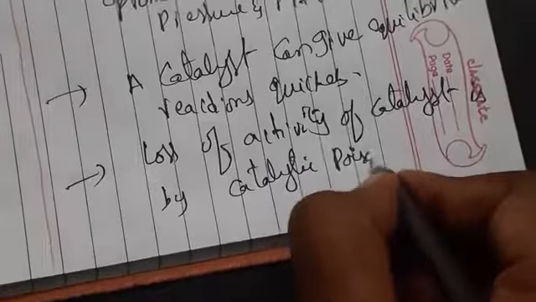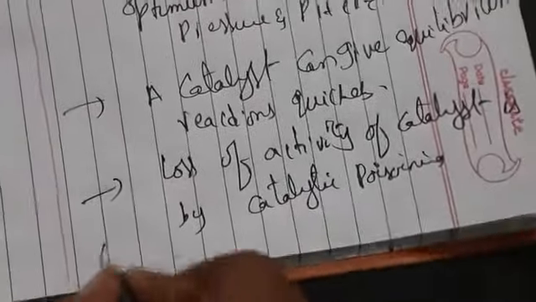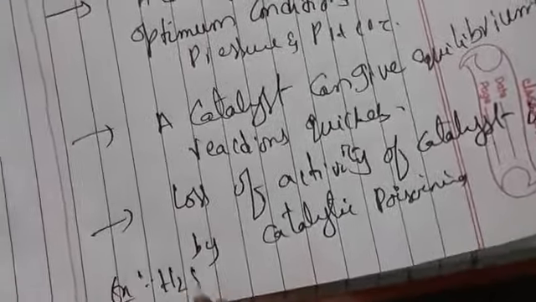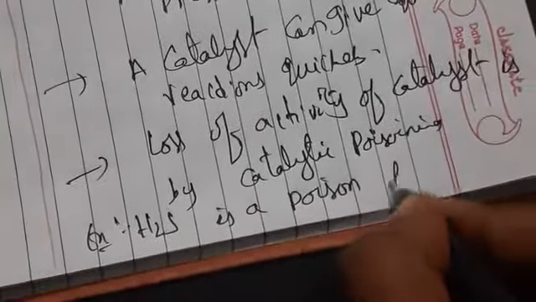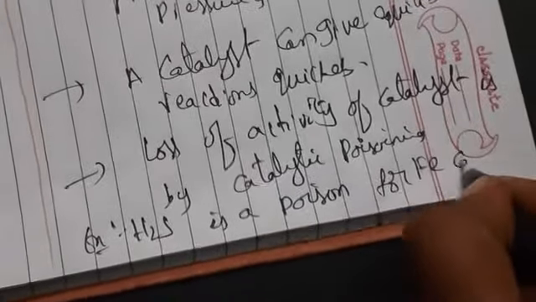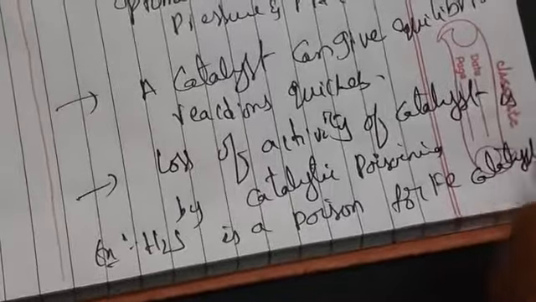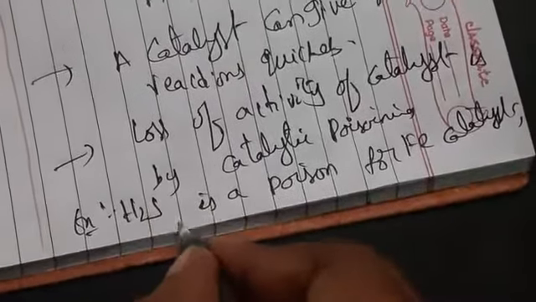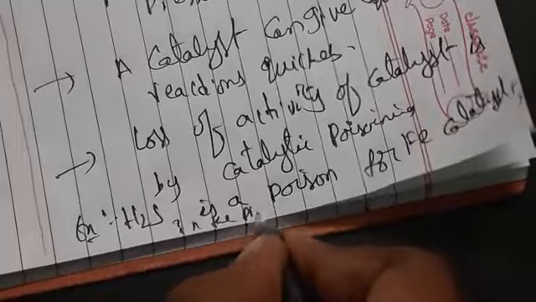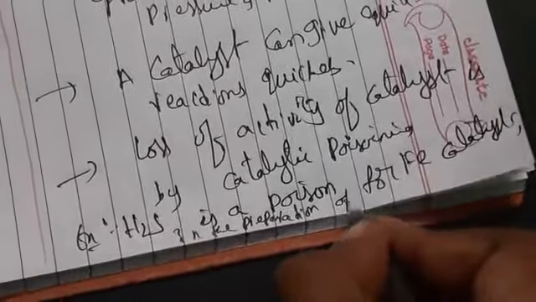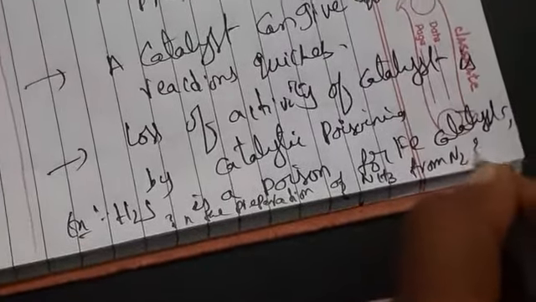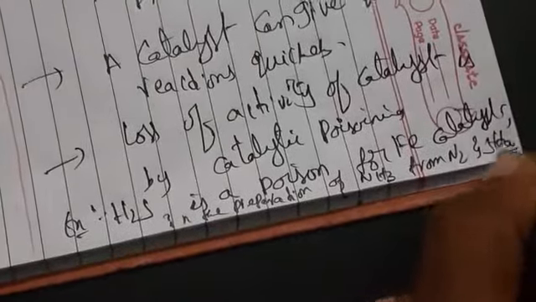For example, H2S is a poison for the Fe catalyst in the preparation of NH3 from N2 and H2, the Haber's process.